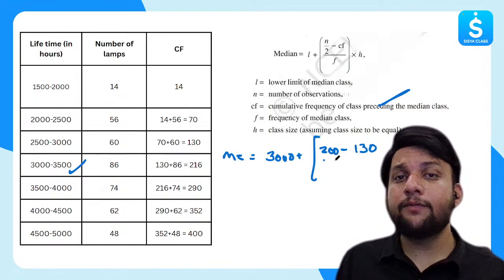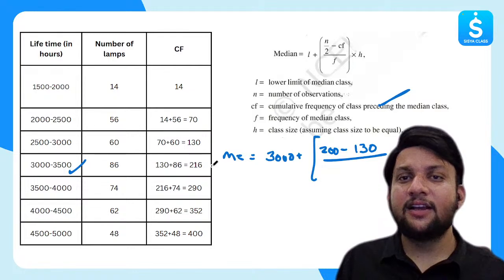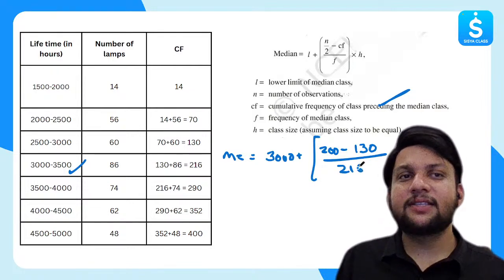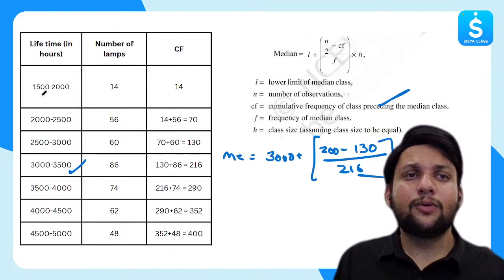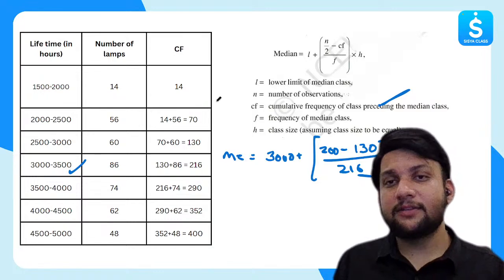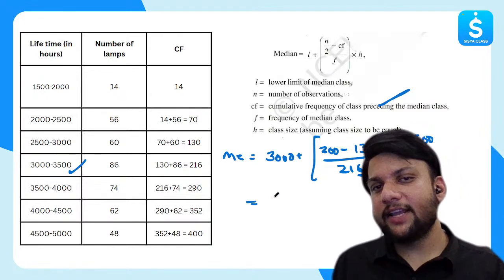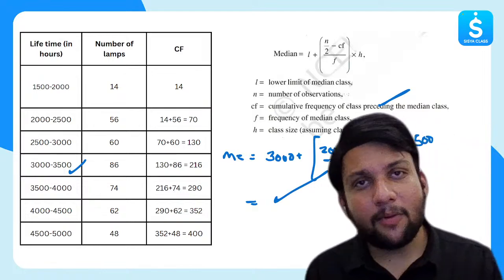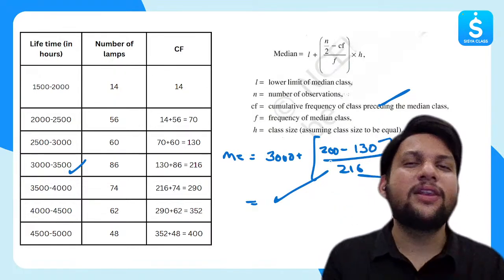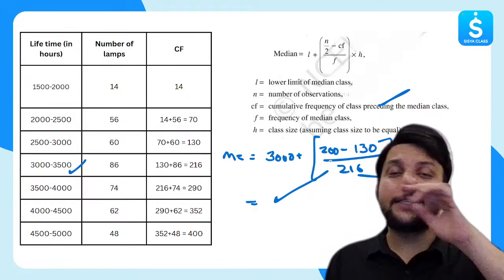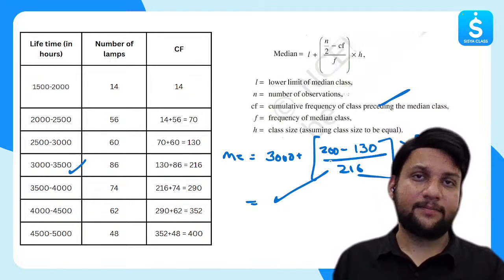Over the frequency of the median class. What is the frequency of the median class? 216. And what is the class size? Class size, you can easily find: 2000 minus 1500, that is 500. Can you solve it and tell me the answer below in the comment box? That is the only way to see. Nothing is there. Once you understand the formulas, everything is clear.